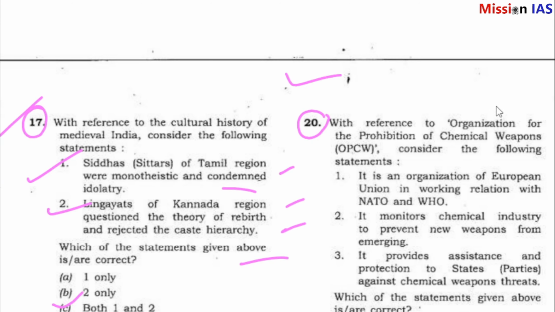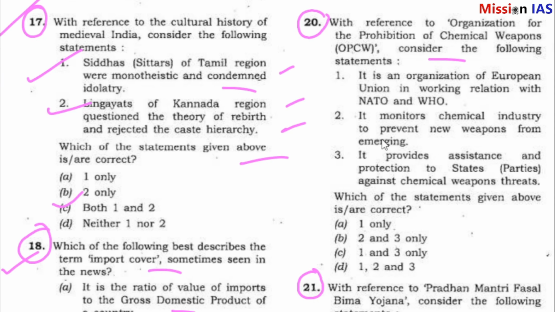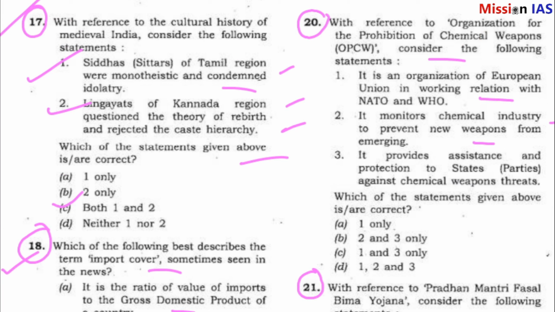Question number 20. With reference to the Organisation for the Prohibition of Chemical Weapons, consider the following statements. 1. It is an organization of the European Union in working relations with NATO and WHO. 2. It monitors the chemical industry to prevent new weapons from emerging. 3. It provides assistance and protection to states parties against chemical weapons threats.